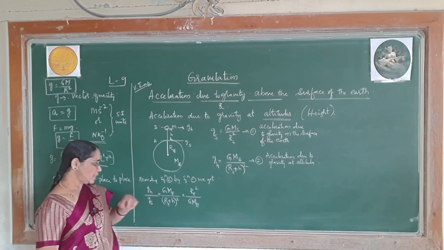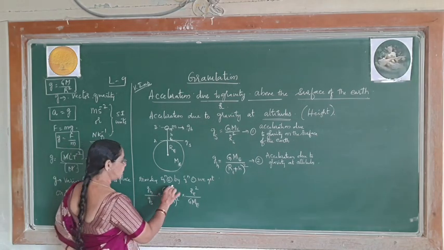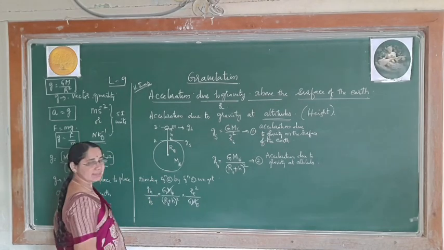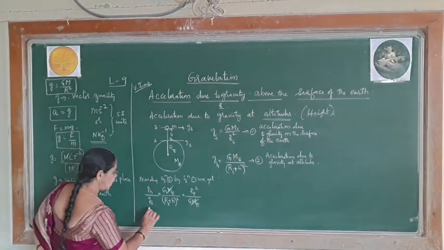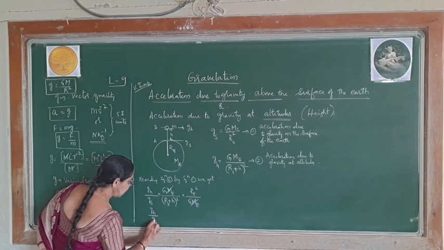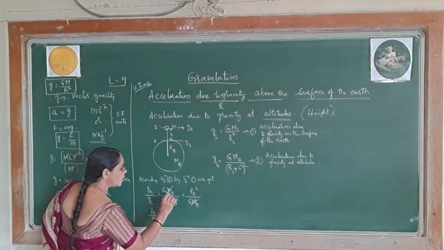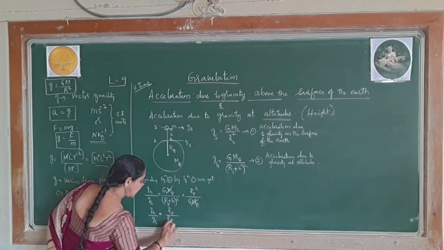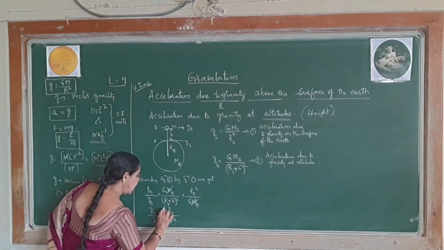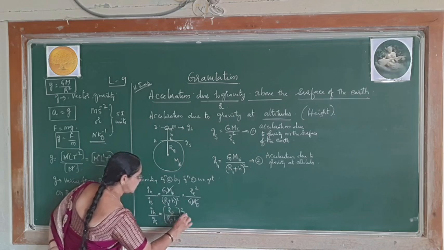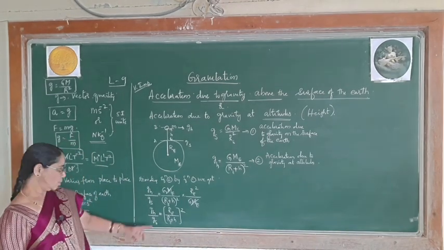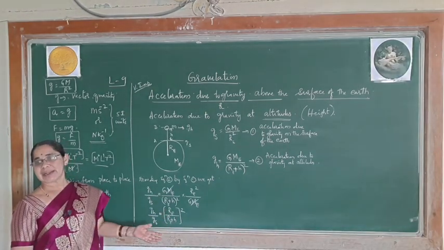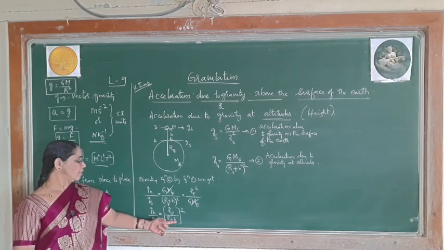Now by using this, you are ready to cancel this. GMe and GMe are the same, so I will cancel it. Finally we get this expression, where Gh by Gs is equal to Re divided by Re plus h, with the whole thing in brackets squared. What is Re? Re is nothing but radius of the earth, and this h will be at some height.